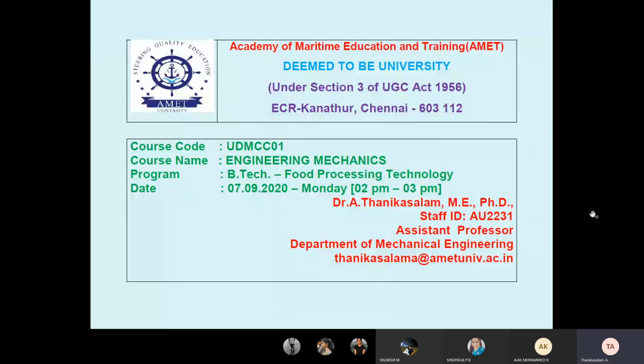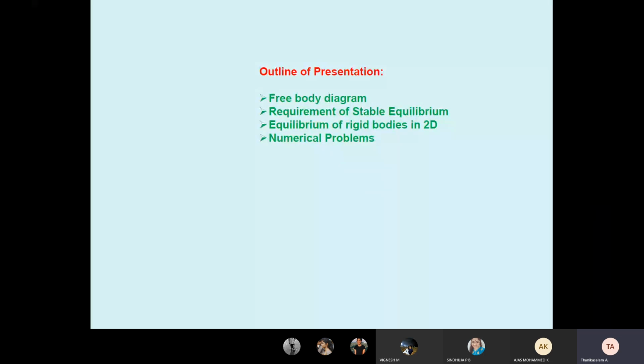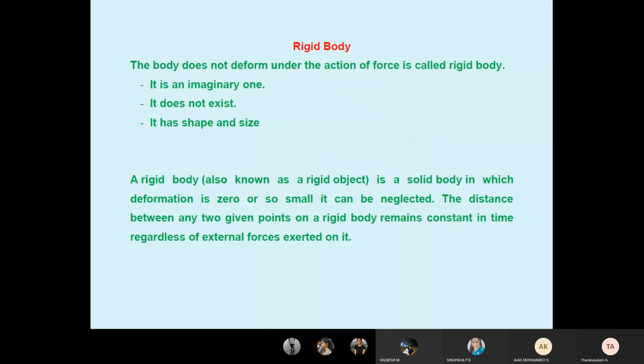Good afternoon, students. Today, our outline of presentation: free body diagram, requirement of stable equilibrium, equilibrium of rigid bodies in 2 dimensions, and some numerical problems we are going to discuss. We are discussing the second unit. What is the unit title? Second unit, equilibrium of rigid body.